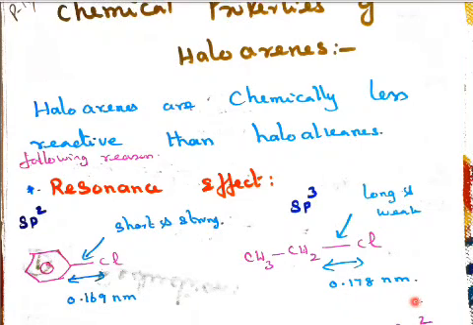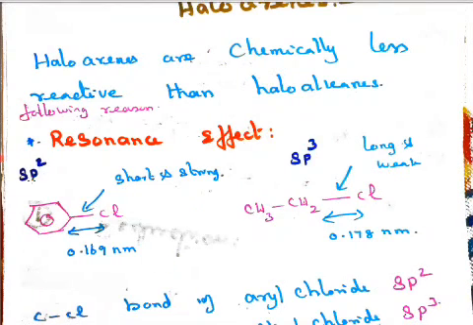So this 0.178 nanometer is much longer than the aromatic. If the bond length is long, it is weak, a weak force of attraction. But a short bond length means a strong attraction. So sp2 hybridization is short and strong, while sp3 hybridization is long and weak. What this shows is the s character. Whether it is more s character or less s character gives the strength. More s character, more strength; less s character, less strength.